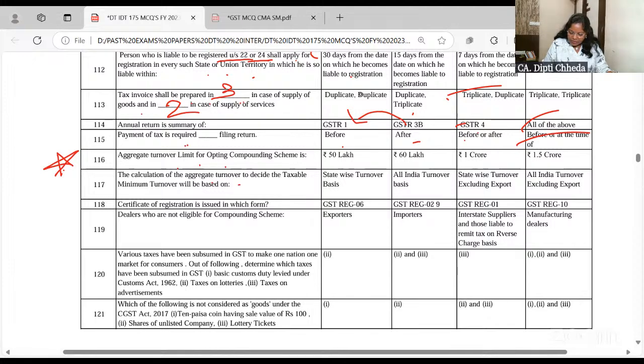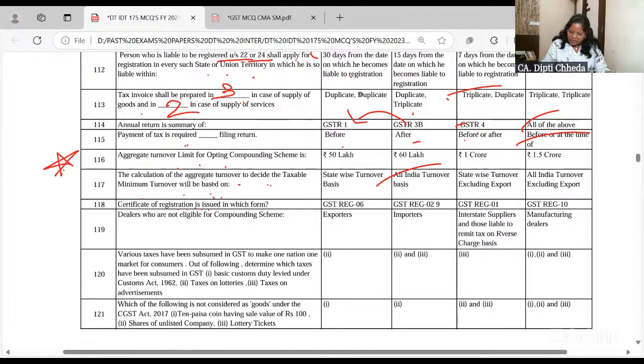The calculation of the aggregate turnover to decide the taxable minimum turnover will be based on, see, actually GST registration is state wise, but when you check the aggregate turnover limit for 20 lakhs, 40 lakhs, you have to take it on all India basis.